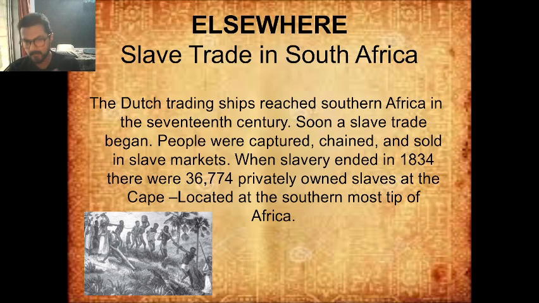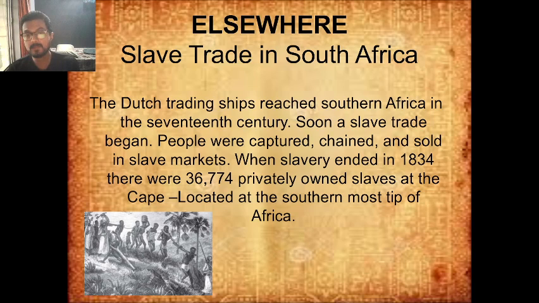So during the same point in history where in India the Britishers were occupying territory, the Dutch had gone to the southern part of Africa, to South Africa, and they were actively involved in slave trade. The natives of the country were removed from that country, they were chained and they were sold as slaves.